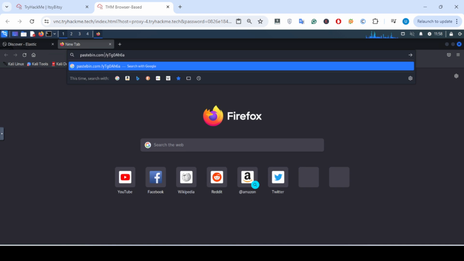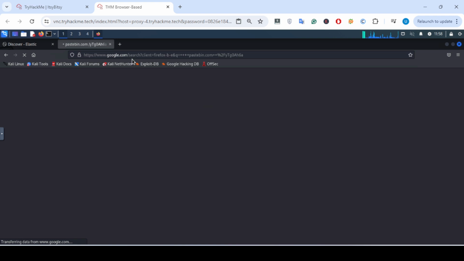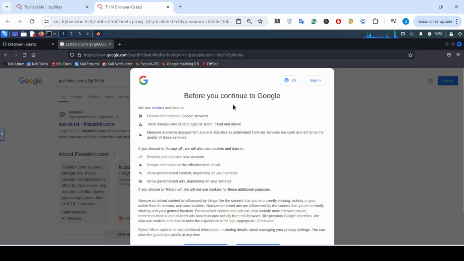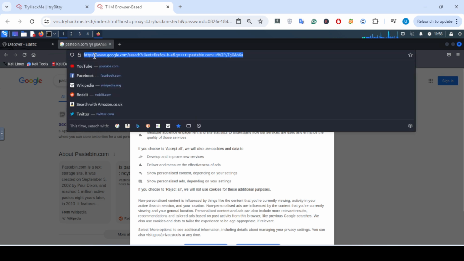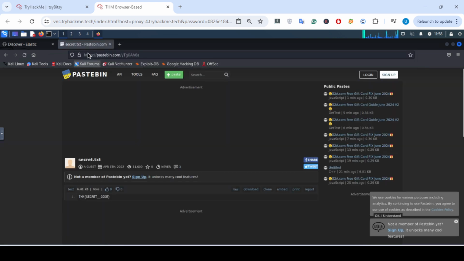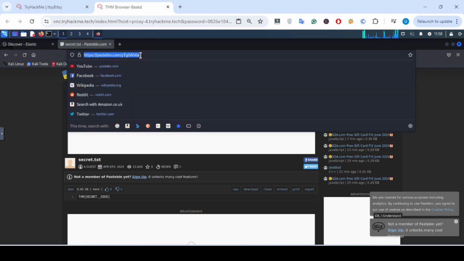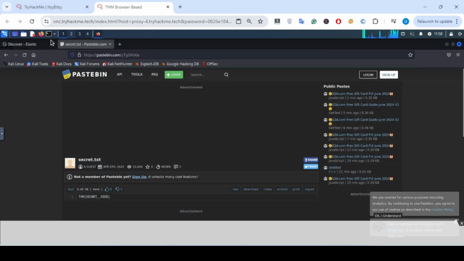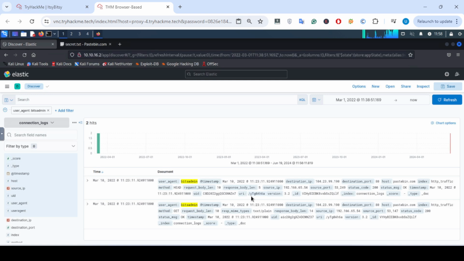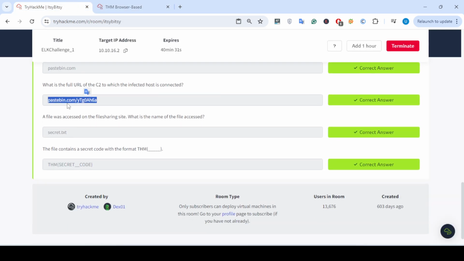I'm going to remove the space and press enter. Okay, let's see. I'm going to copy it from here and paste it. So this is the whole URL from which the file will be downloaded. You can find the complete URI here. So the answer to this question is pastebin.com/ this one.